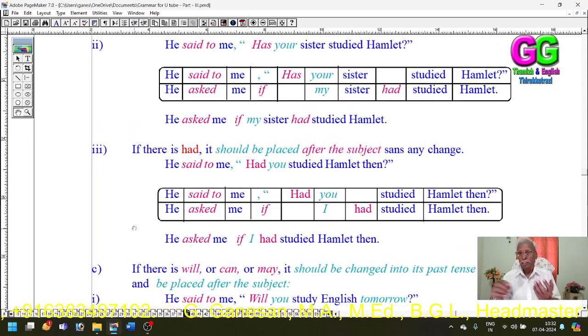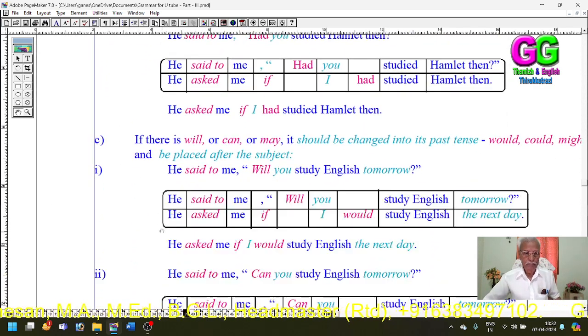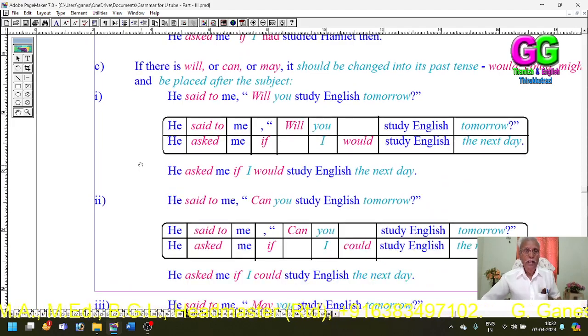So in the first one we saw do, does, did. In the second one we saw have, has, and had. And in the third one, if there is will or can or may, it should be changed to its past tense and placed after the subject.